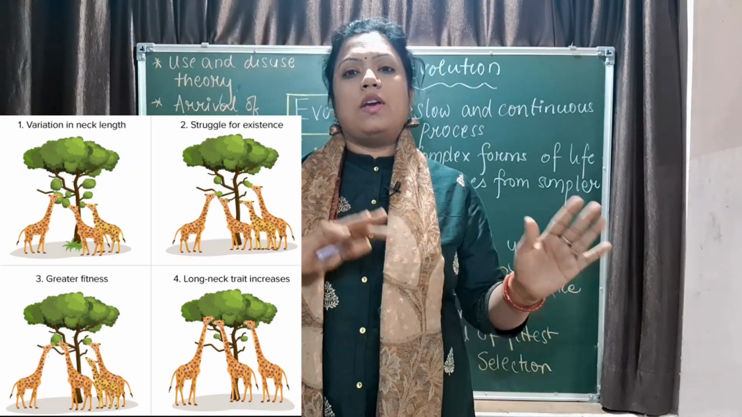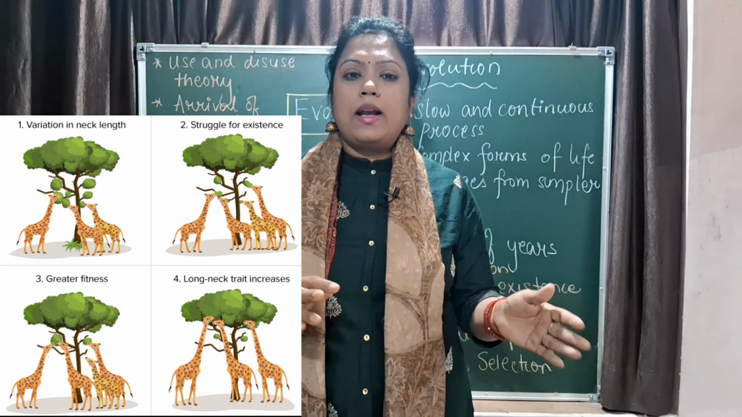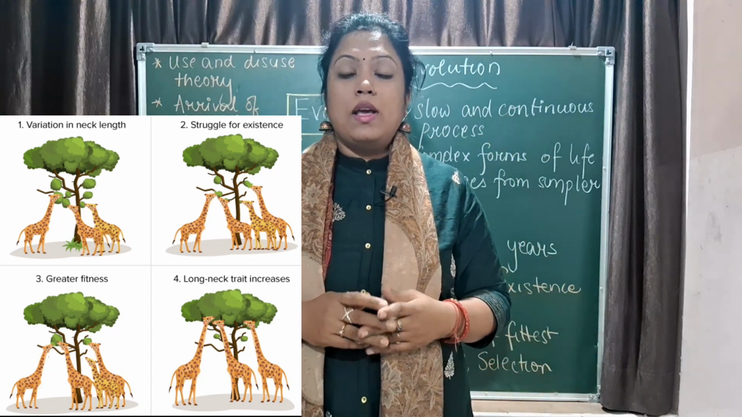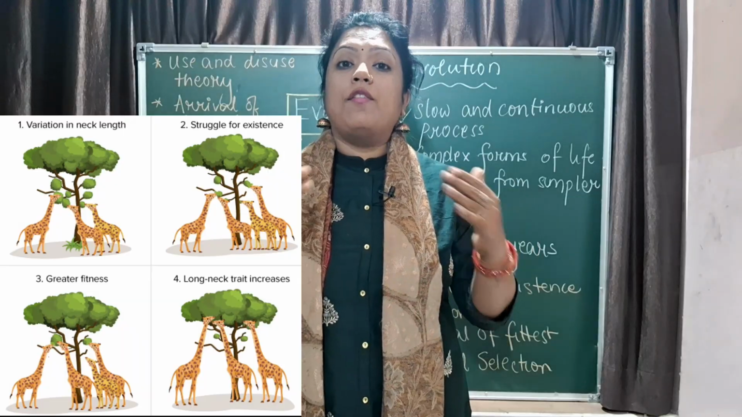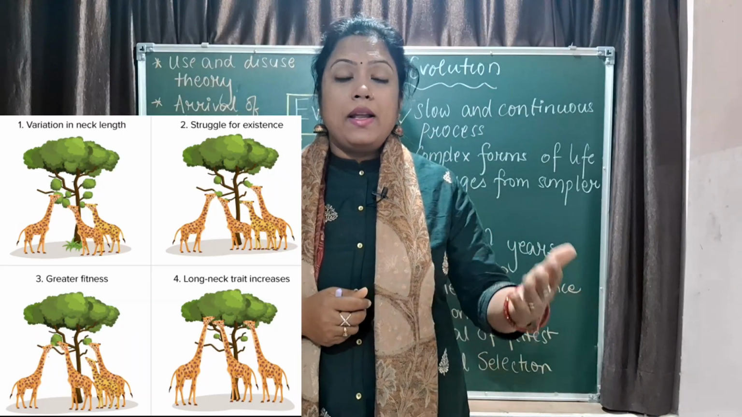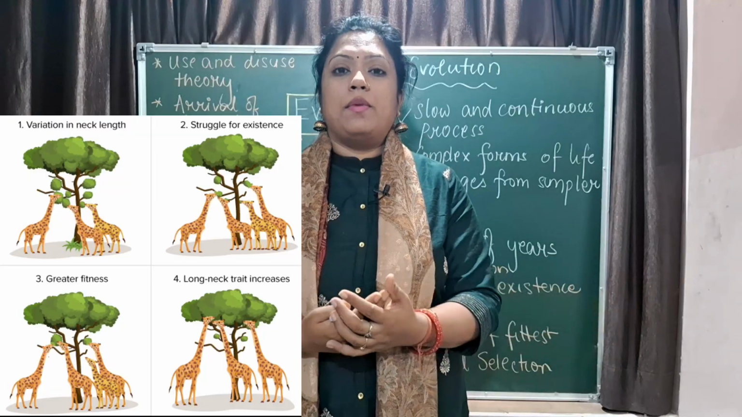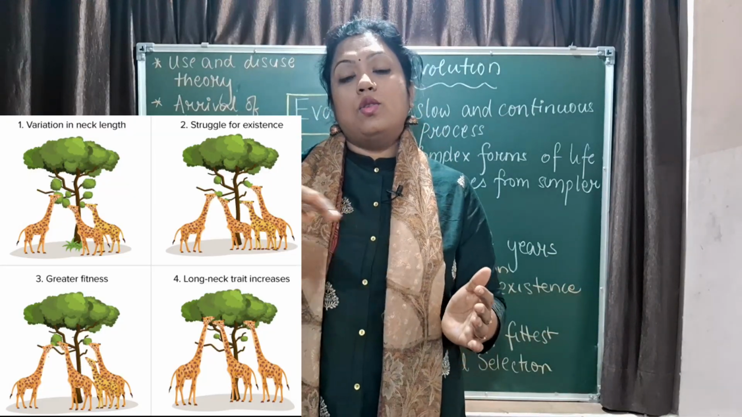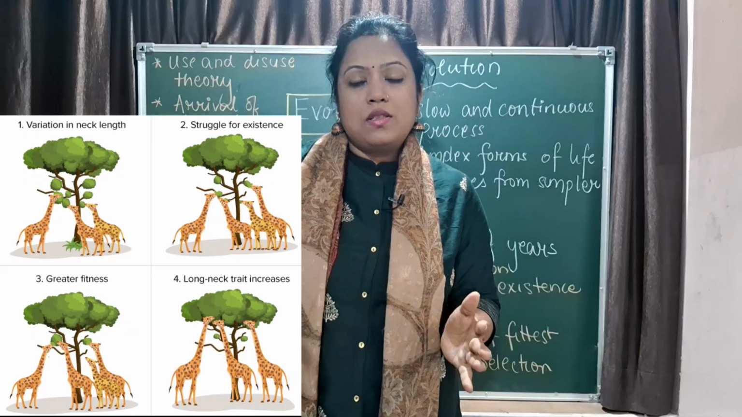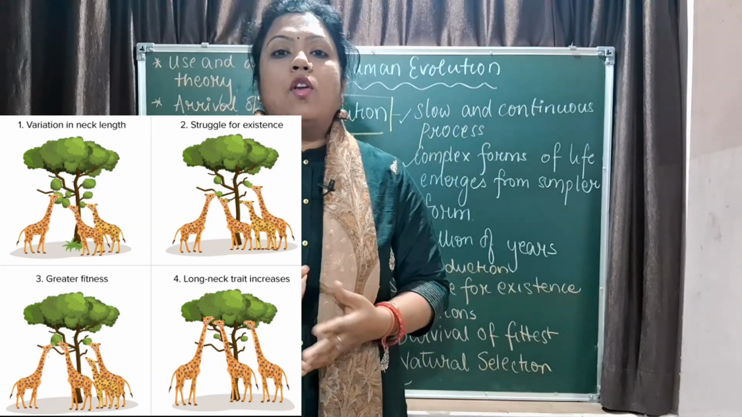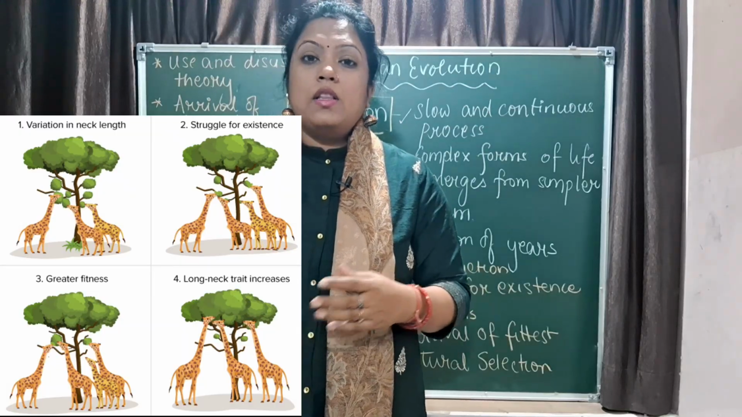Similarly, Darwin also gave a different theory. He said that there already exists variation in the population. That is, there were giraffes of different neck sizes available in the population. Depending upon the condition of the environment, the variation which could survive those situations evolved, and finally we are left with the population of long necked giraffes. They were the two theories.